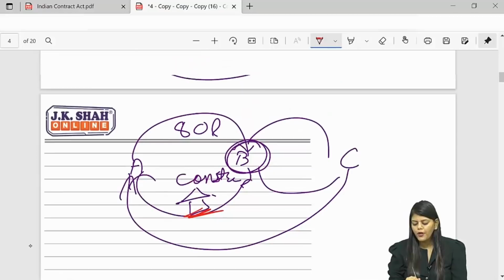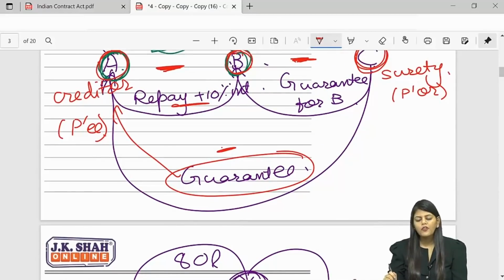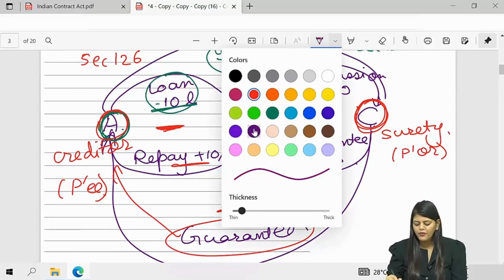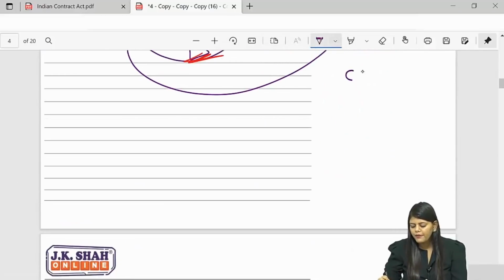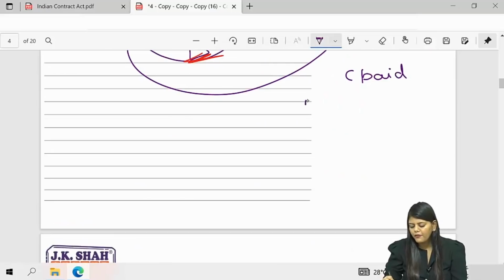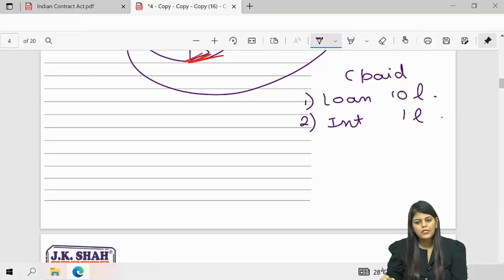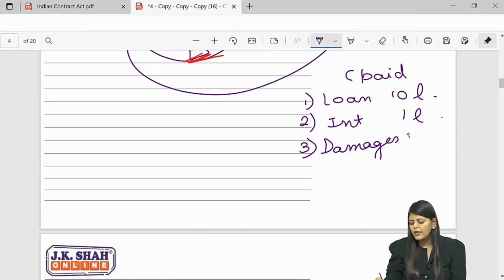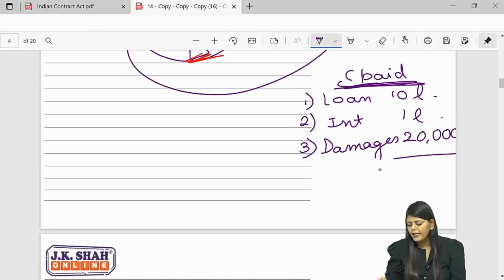And a very crucial point which I want to ask you here. What if I tell you B defaults? Therefore, poor C had to pay everything. What all amounts will C pay? C will pay first the loan of 10 lakhs. Secondly, he will pay interest of 10%, 1 lakh, plus damages also he'll have to pay because B delayed it and whatever. So let's say he paid damages of 20,000. So total, poor fellow C paid 11 lakh 20,000.